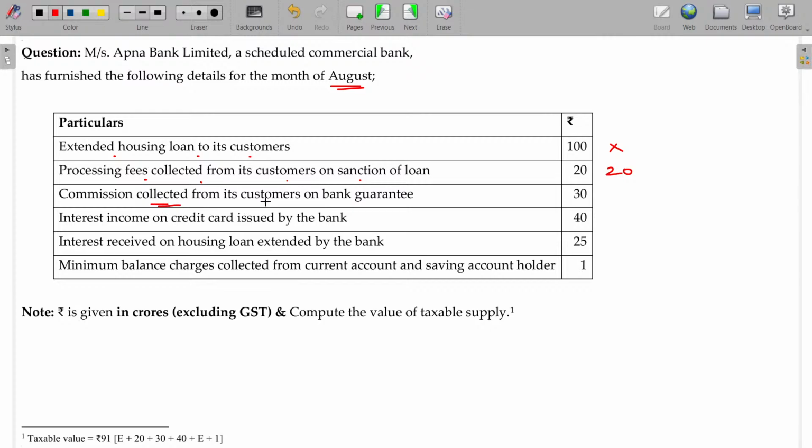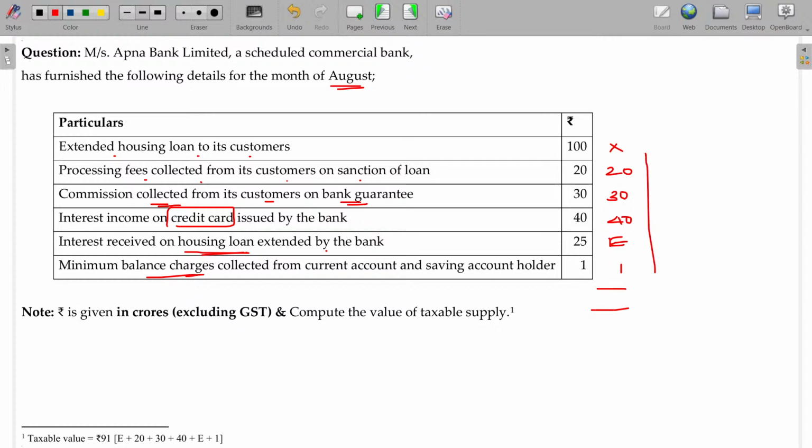Commission collected from its customers on the bank guarantee, not being interest on savings bank and loan, so taxable. Interest income on credit card issued by the bank: credit card interest is taxable. Interest received on housing loan extended by the bank: housing loan exempted, not taxable. Minimum balance charge collected: definitely GST will be applicable because it's not a banking service like interest.